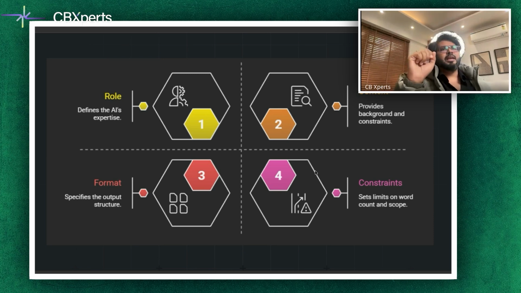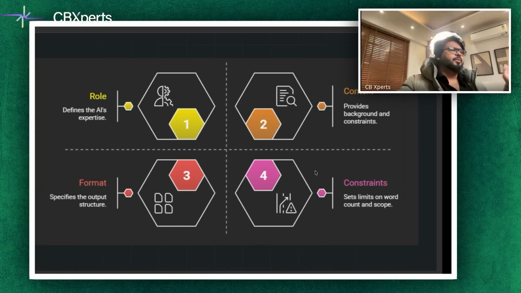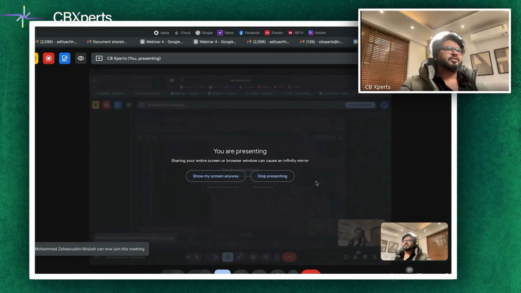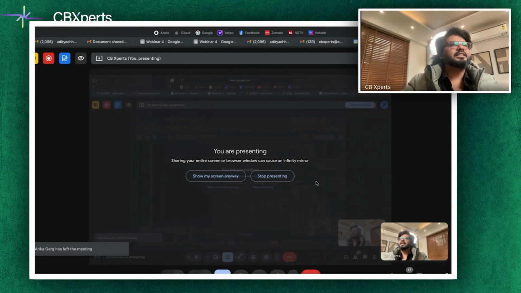And now can you tell me one quick thing? How many of you so far have been writing single line prompts, without thinking about this framework which I've just described? How many of you were just writing it or maybe following it? You can just raise your hand and let me know, and let me check. I can see a lot of people.